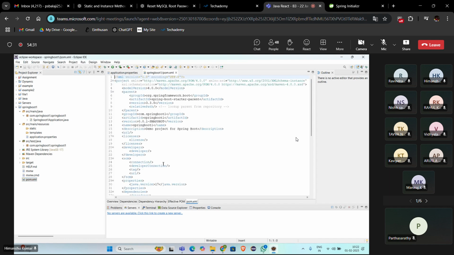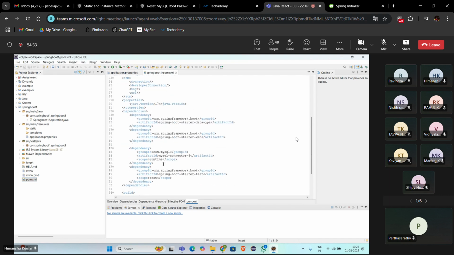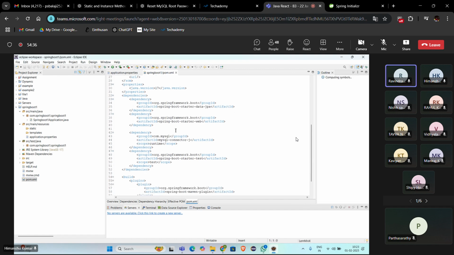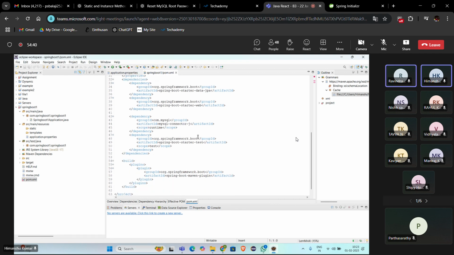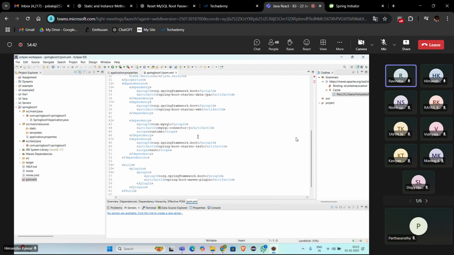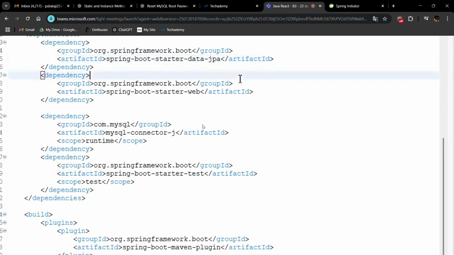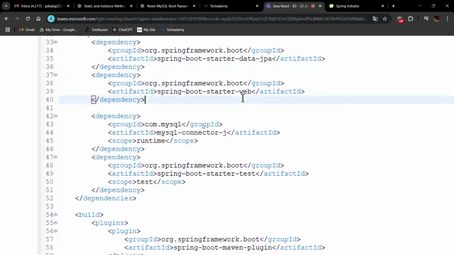Come down. We have added JPA, right? JPA dependency we have added. Yes, sir. Line number 35. JPA dependency, which you added from the browser. We have also added web dependency. You can see web dependency. Yes, we added, sir. And you have also added MySQL dependency.